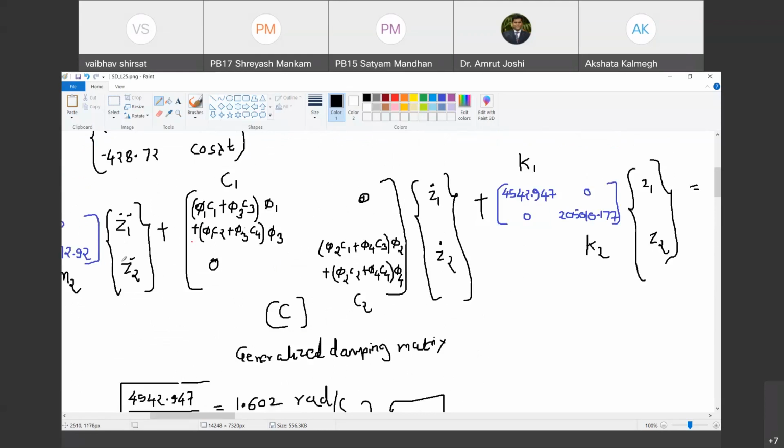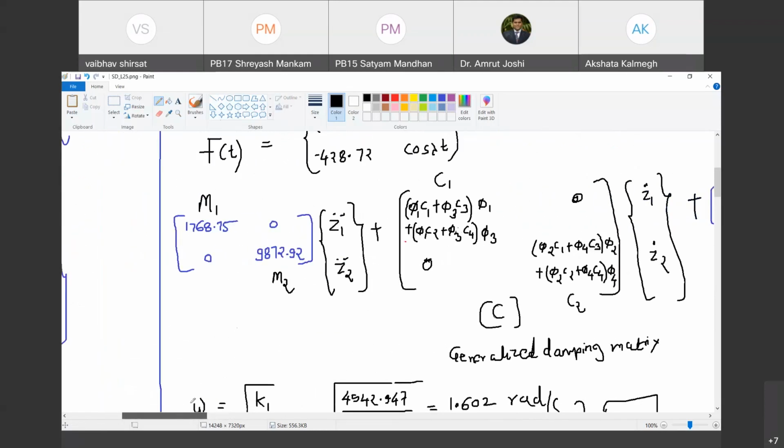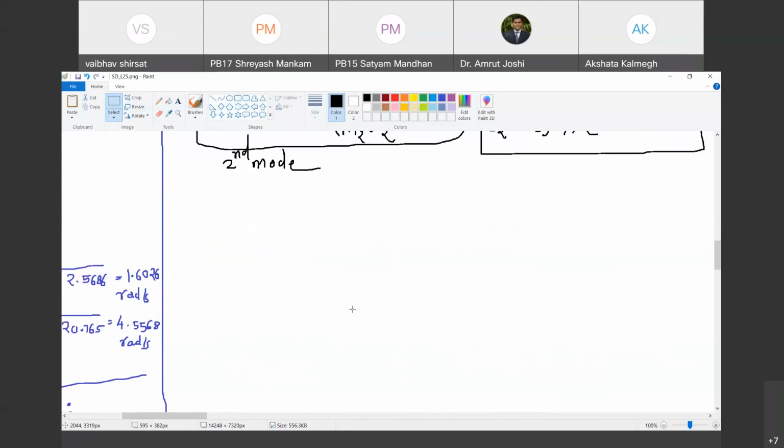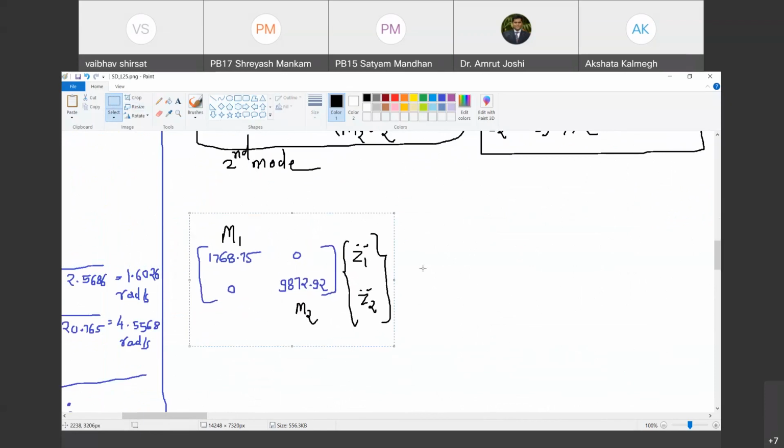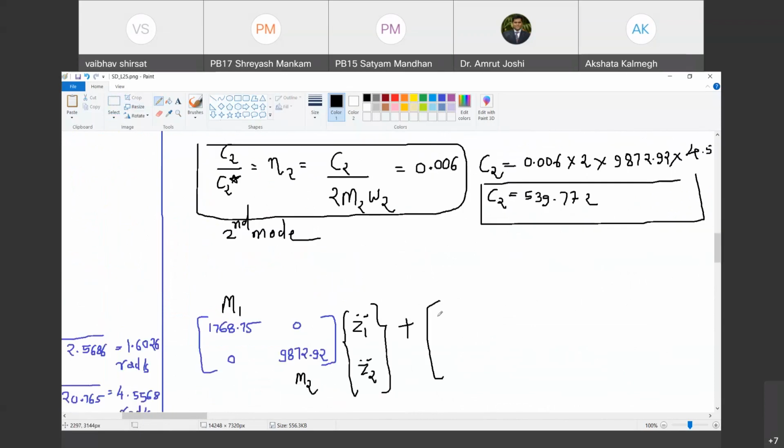We already know the values, so this equation gets modified. How does this equation look? The first term remains as it is. Plus, what is the value of C1 and C2 now? C1 is 28.335, this becomes 0, this is 0, and this is 539.772.